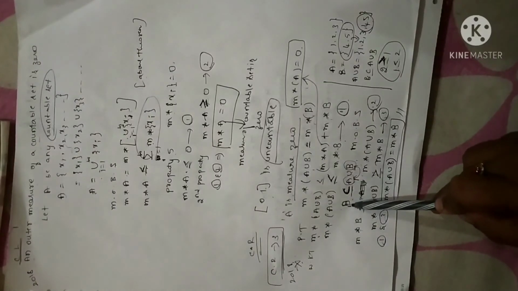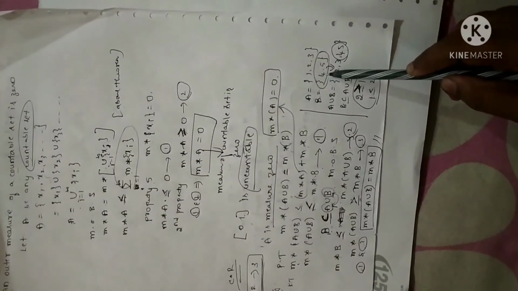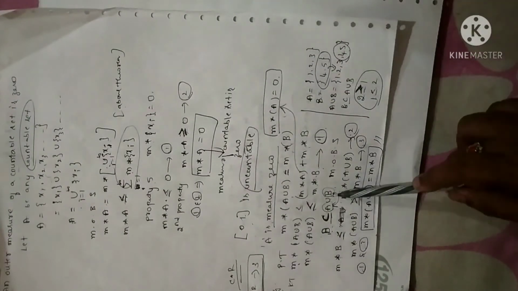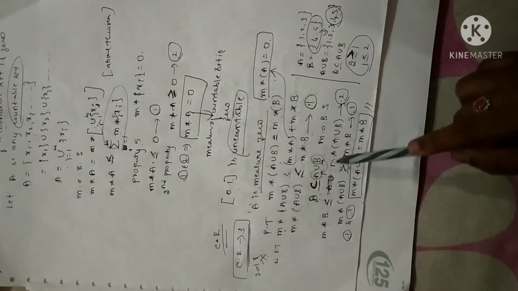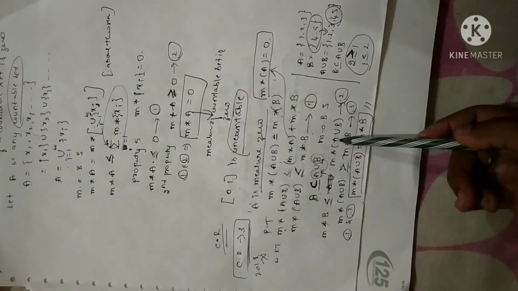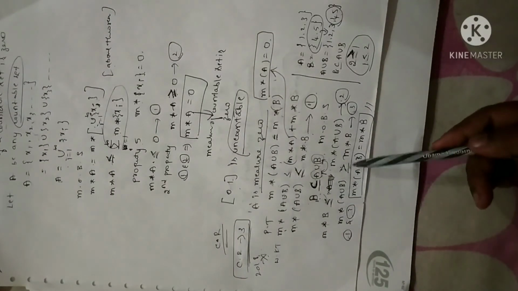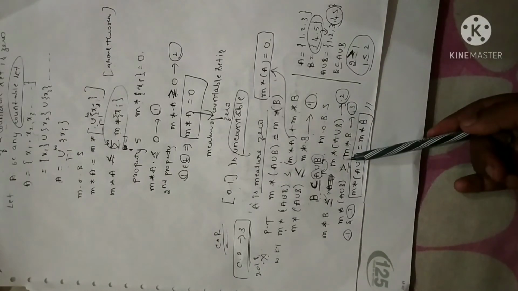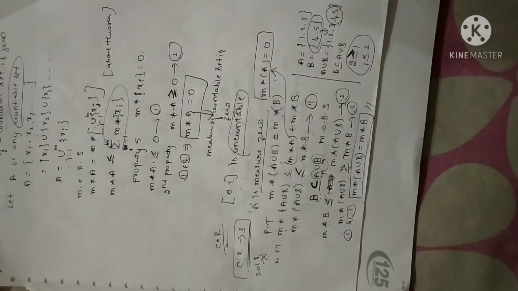Clearly from the properties of sets, B is a subset of A union B, right? I have given an example with two sets, and from this example we can see clearly B is a subset of A union B. Now I have taken measure on both sides, M star. Then I have just reversed the inequality, shifting M star of B to this side, so the inequality gets reversed. Now look at equations 1 and 3. One with less than or equal to, another with greater than or equal to. So from both 1 and 3, I can write M star of A union B is equal to M star of B.